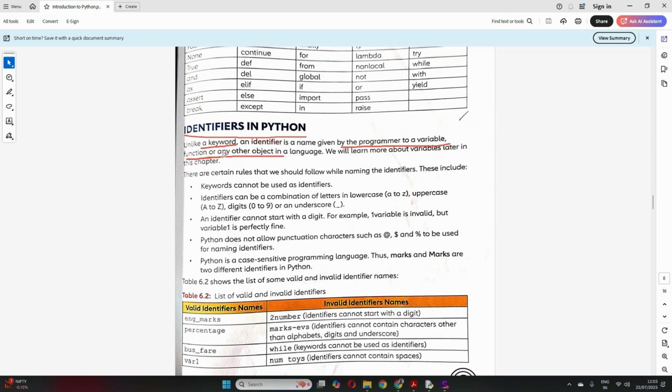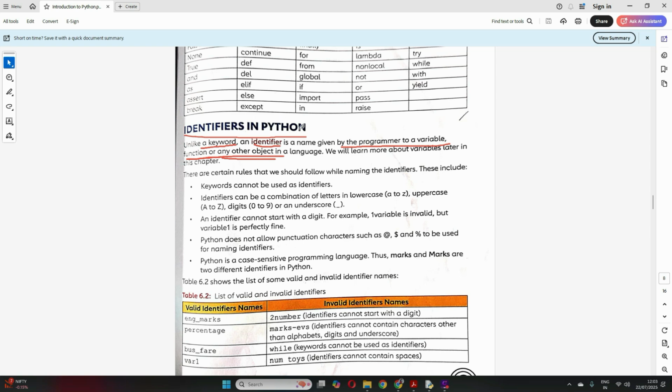This all you will learn in further chapters, or to any other object in the language. So they are not the reserved keywords. They are the ones that are given by us. So when we are writing the program and we specify the identifier, we have to follow certain rules. We cannot give identifiers whatever we want.